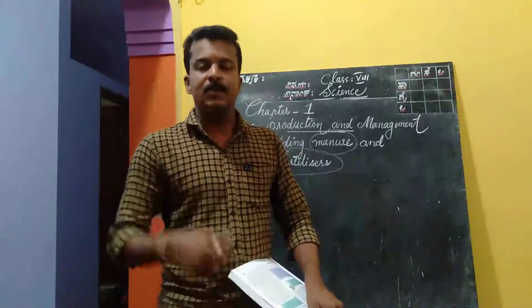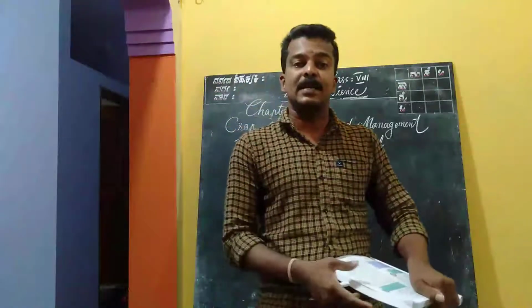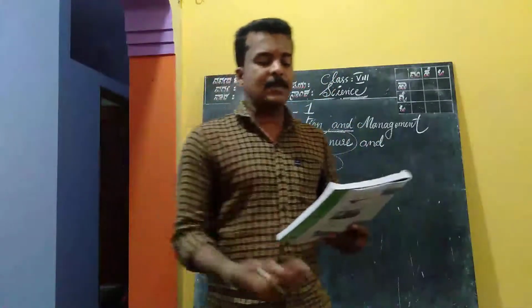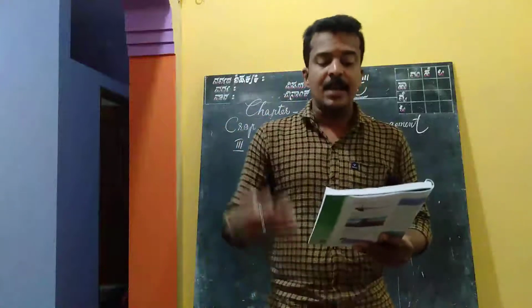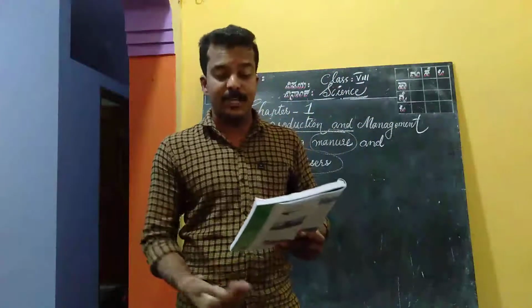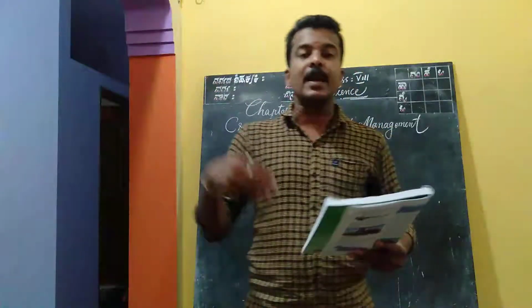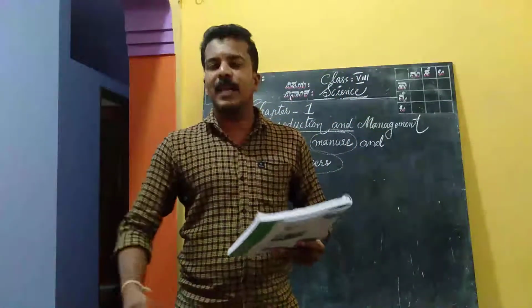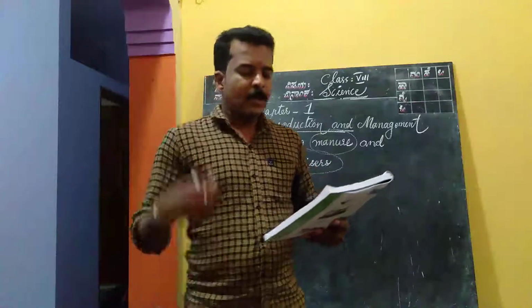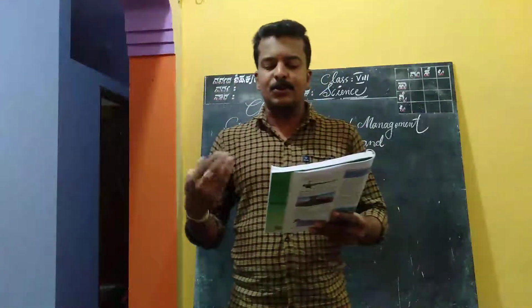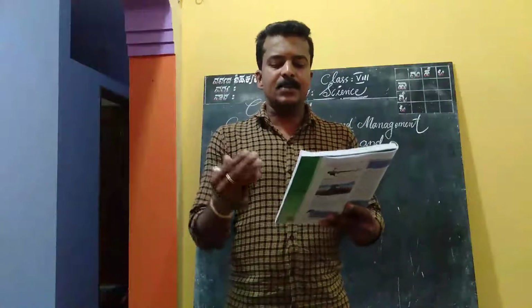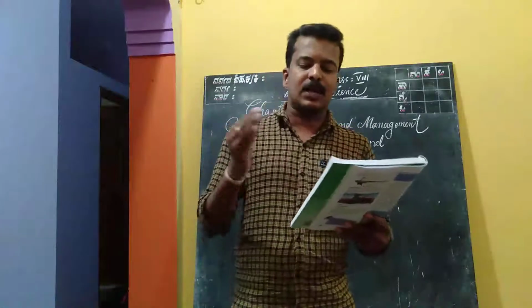Hope you understand. So what are manures and fertilizers? See, the substances which are added to the soil in the form of nutrients for the healthy growth of the plants are called manure and fertilizer. This has to be learned. See, soil supplies mineral nutrients to the crop plants. These nutrients are essential for the growth of plants.